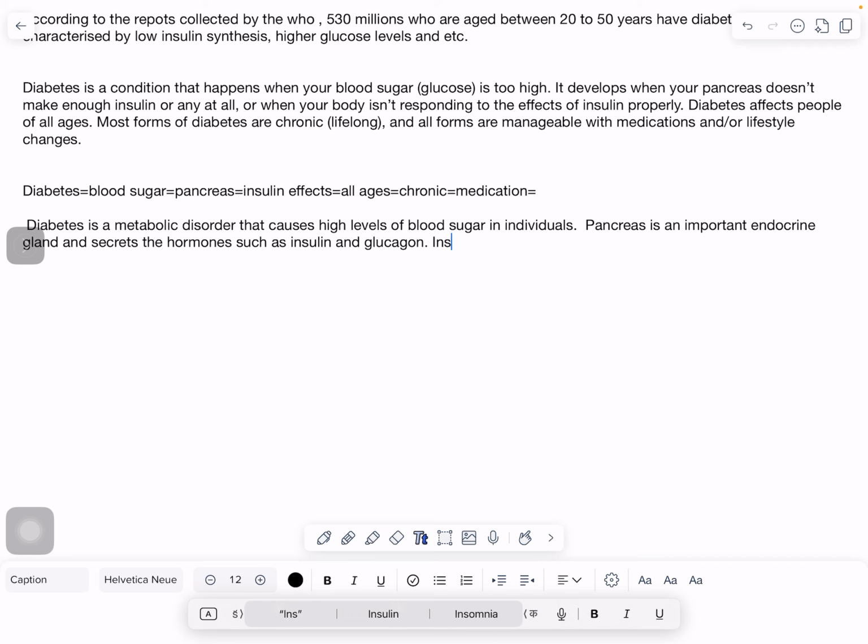Now we can write about the importance of insulin also. Insulin helps in lowering blood glucose levels.